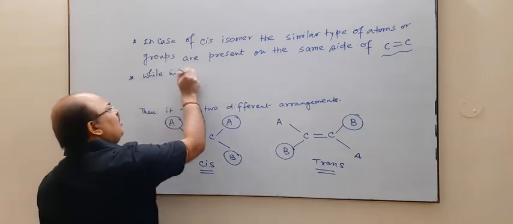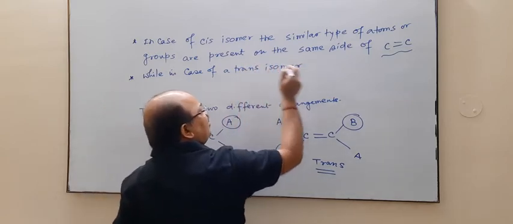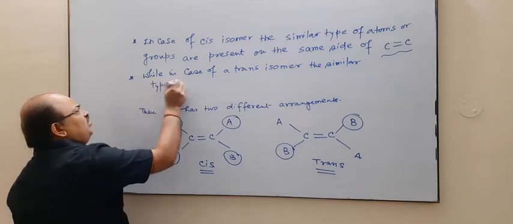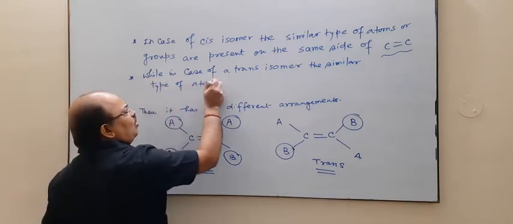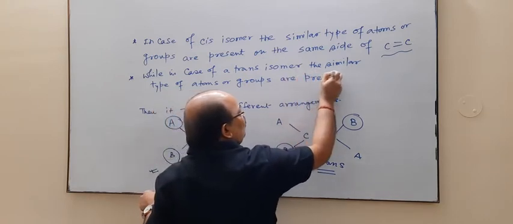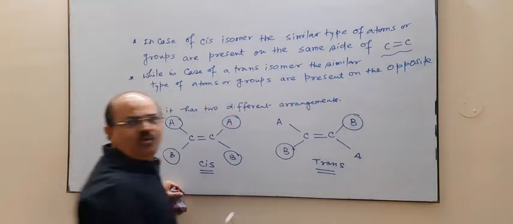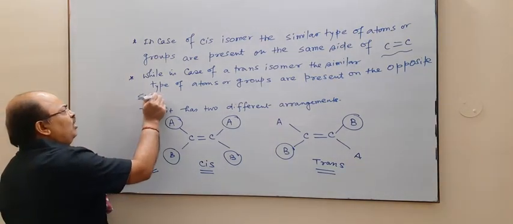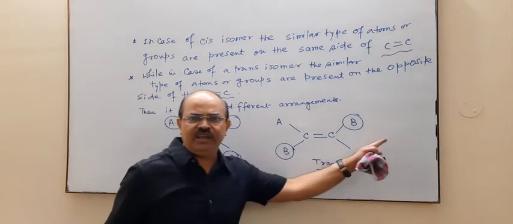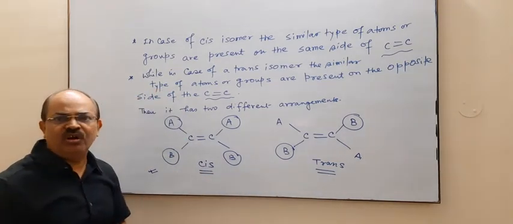While in case of a trans isomer, the similar type of atoms or groups are present on the opposite side of the carbon-carbon double bond. So here you see these are present on the opposite side, that's why it is called trans. However this is called cis.